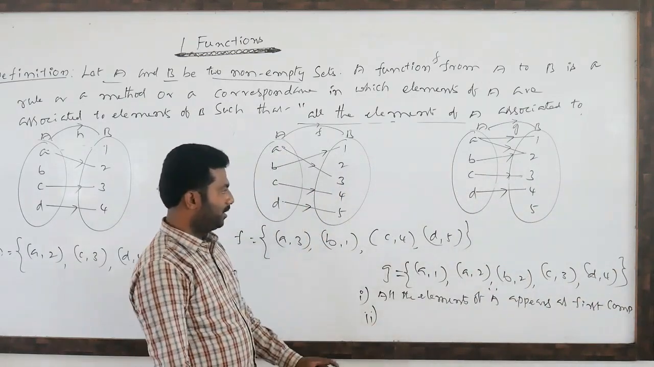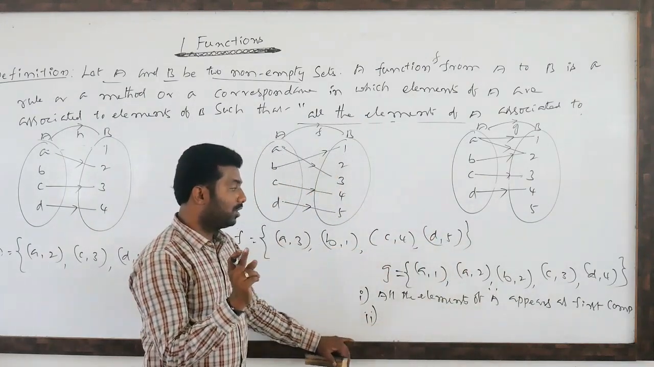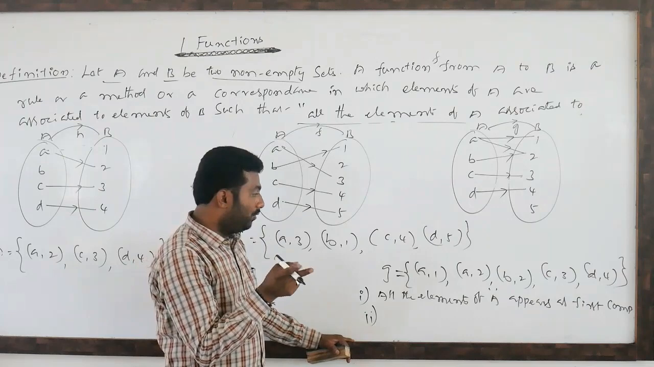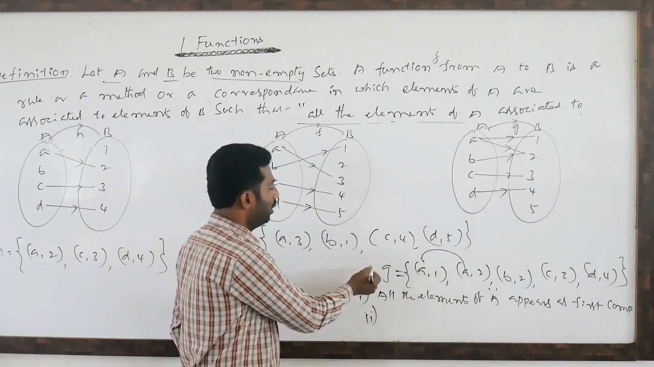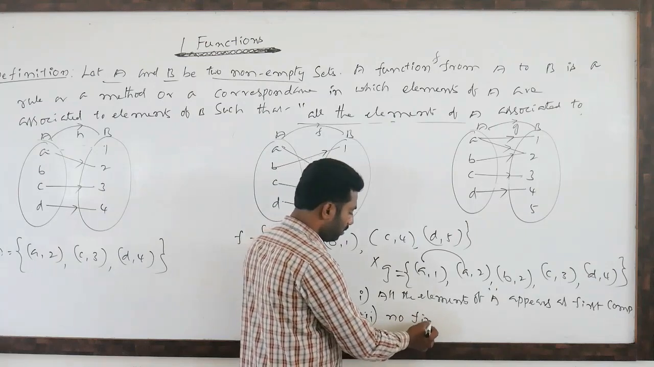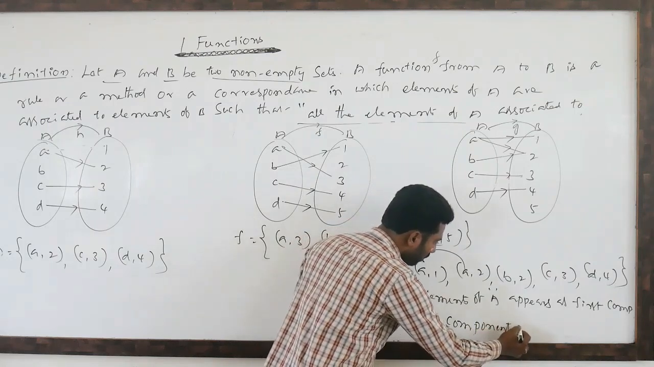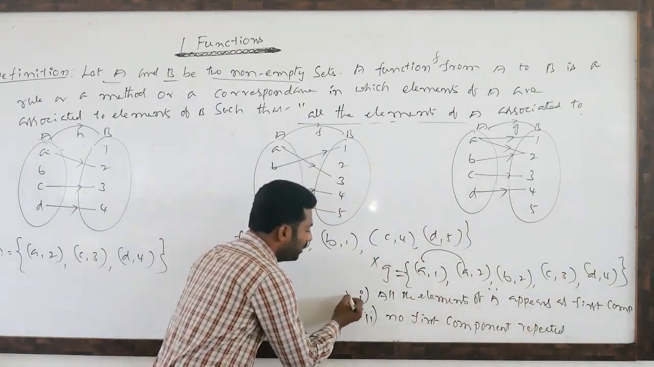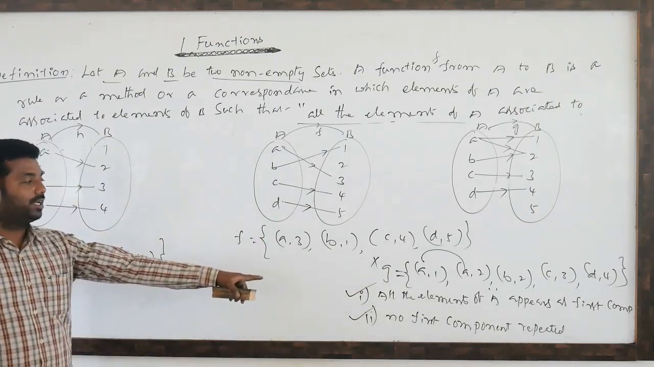What is the second condition? In any ordered pair, no first component should repeat. See here, A repeated, so this is not a function. No first component should be repeated. If any relation satisfies these two conditions, that relation is a function.